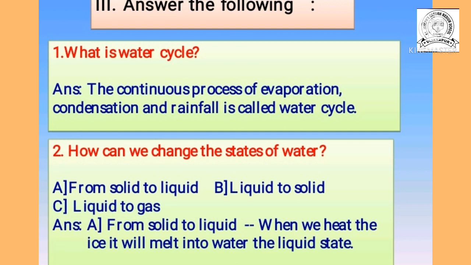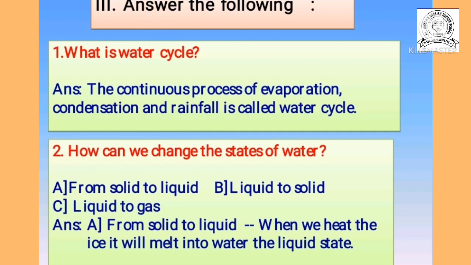Now the second stage of the water cycle, condensation. Condensation means the change of water vapor into water due to cooling. It is called condensation. And rainfall means when the cloud becomes more and more heavy, then the rainfall or precipitation starts. So got it, children? The continuous process of evaporation, condensation and rainfall is called the water cycle.